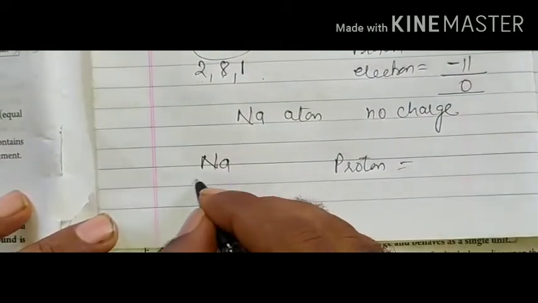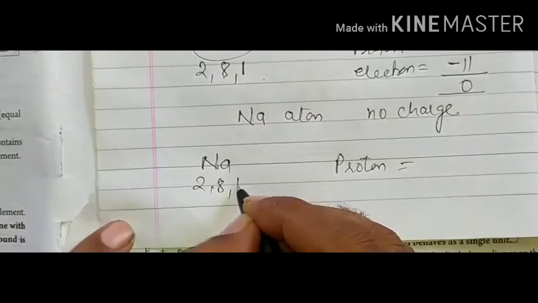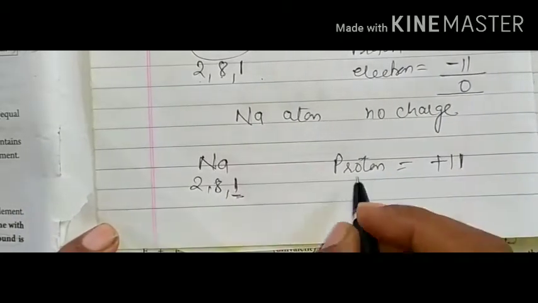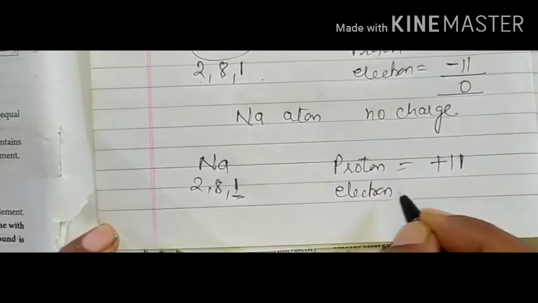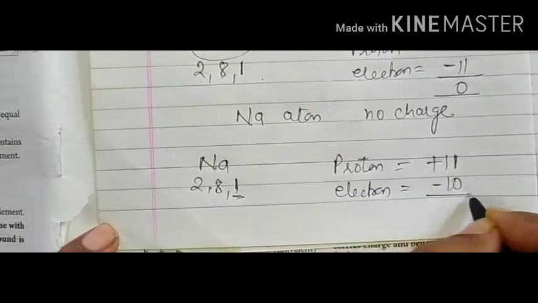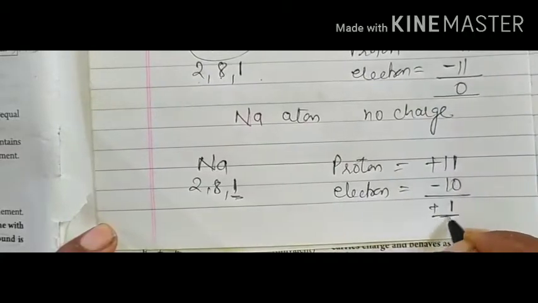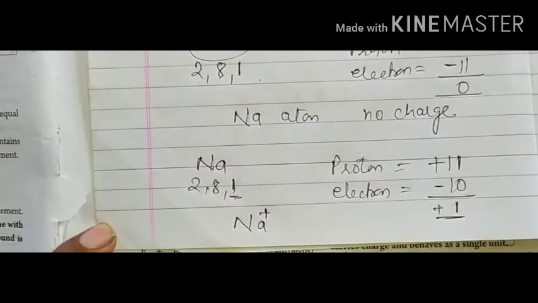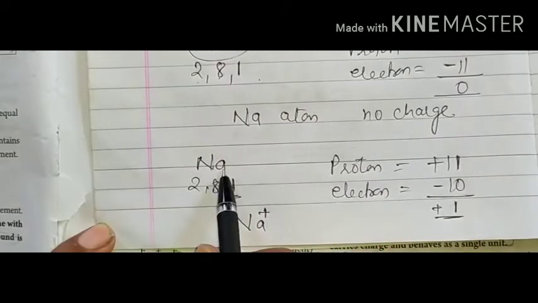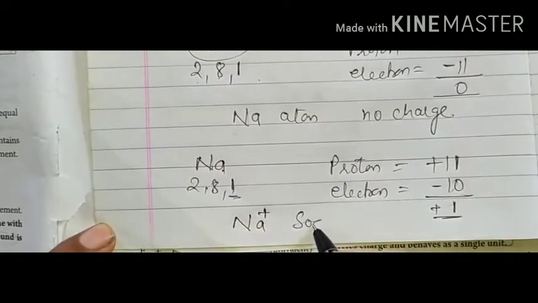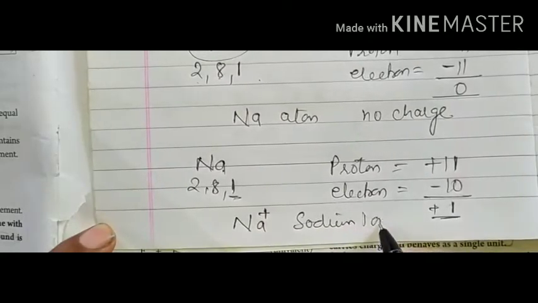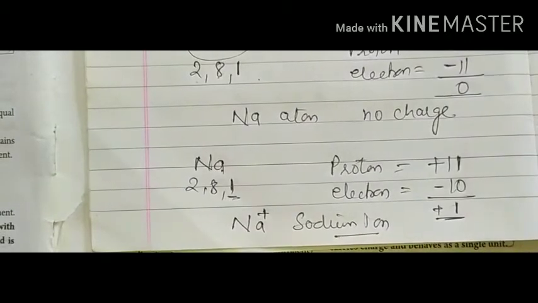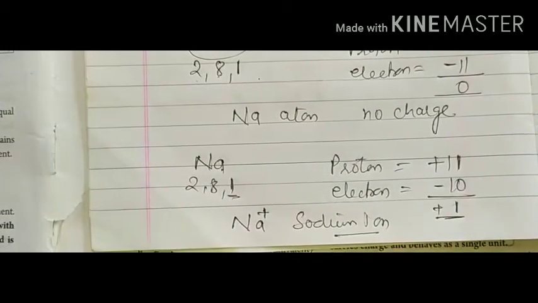Sodium is 2, 8, 1 with 11 protons. But when it loses 1 electron, it becomes positive 1 and the sign becomes plus. So this sodium becomes a sodium ion. There is no change in the name; sodium metal loses, and we get the sodium ion.